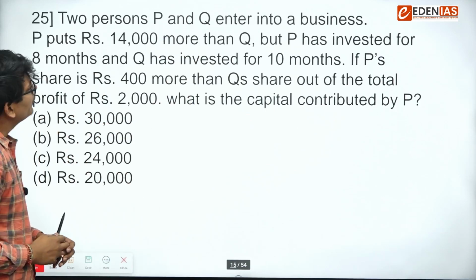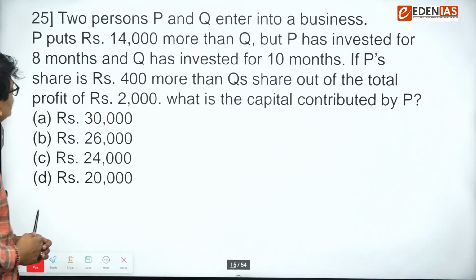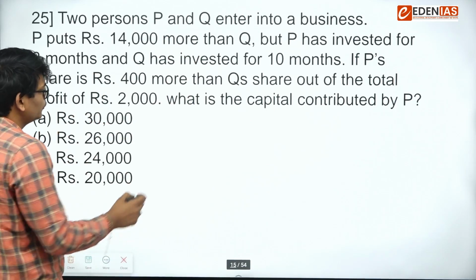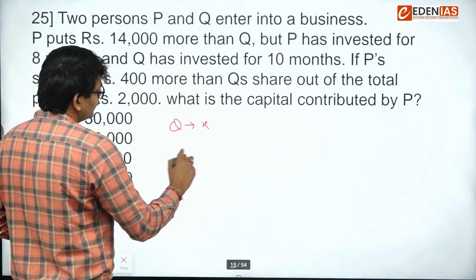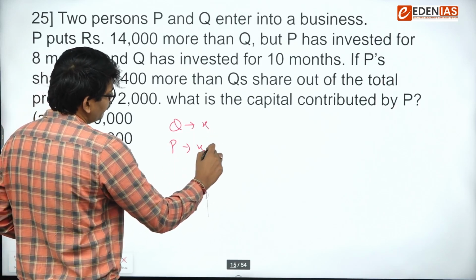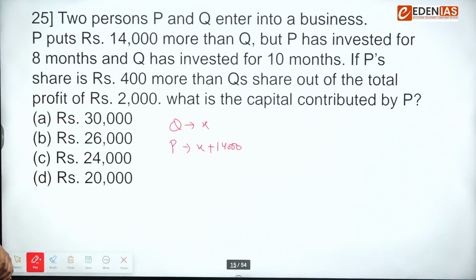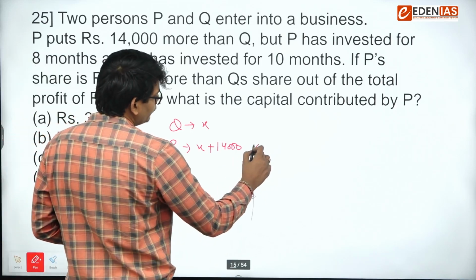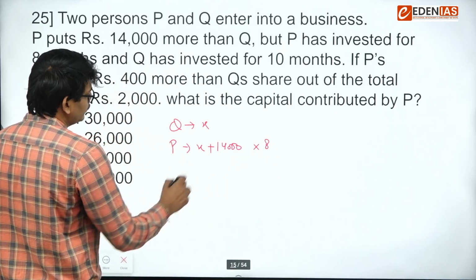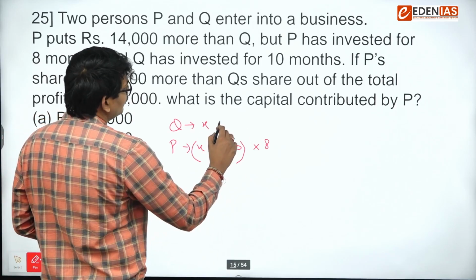Two persons P and Q enter into a business. P puts rupees 14,000 more than Q. So Q, suppose X, P will be X plus 14,000. But P has invested for 8 months, and Q has invested for 10 months.